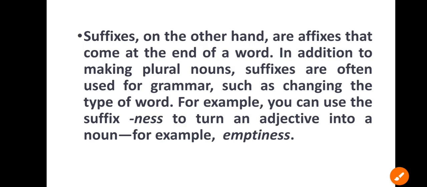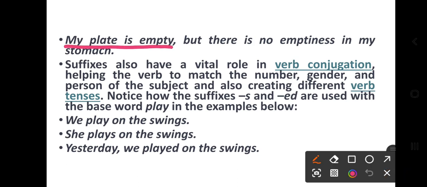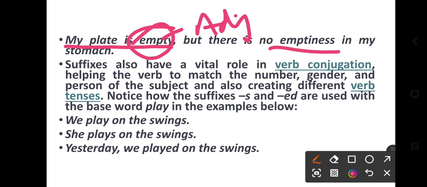Now my plate is empty, but there is no emptiness in my stomach. So my plate is empty, that's the adjective, but there is no emptiness, that's the noun form.